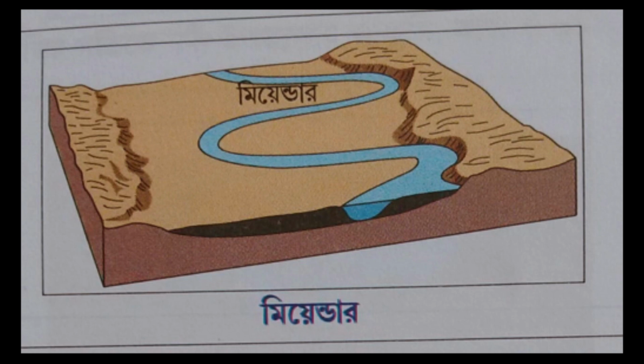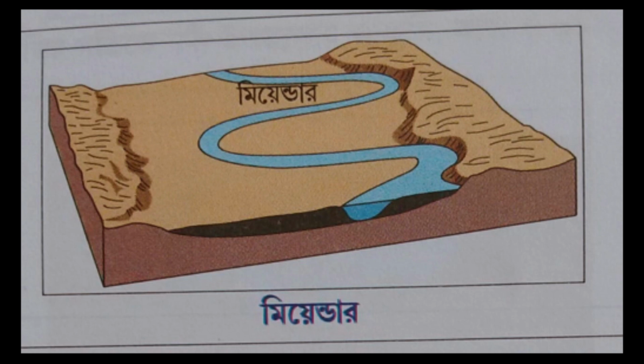So what is a meander neck? The meander neck is the land found between the two curved river banks, and this narrow strip of land is called the meander neck, which is cut off by the river's lateral erosion.